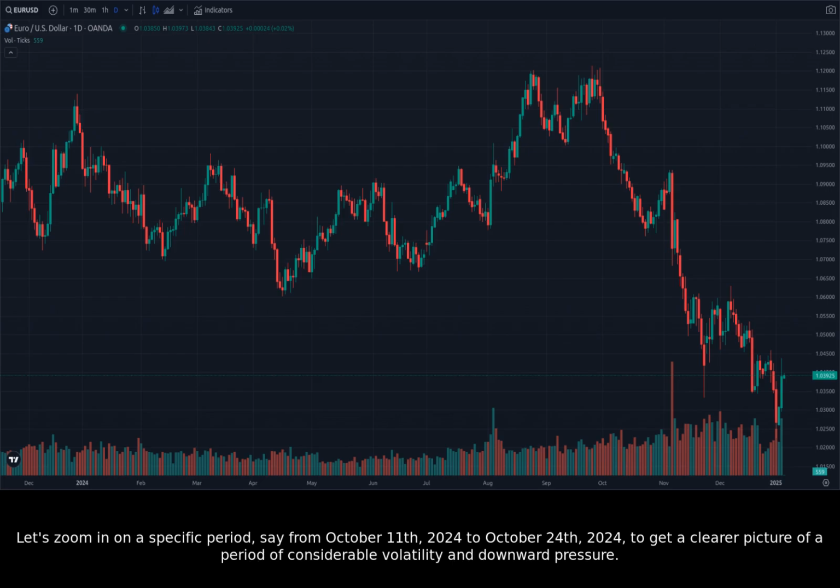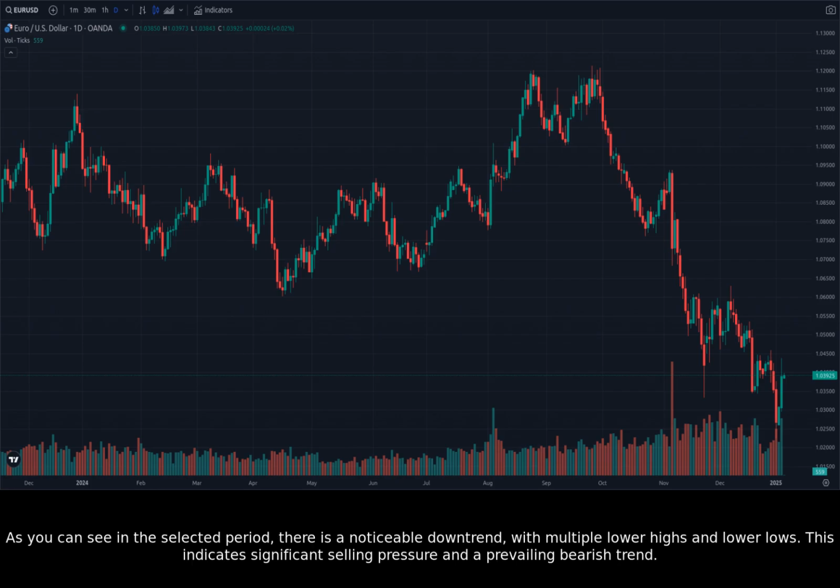Let's zoom in on a specific period, say from October 11th, 2024 to October 24th, 2024, to get a clearer picture of a period of considerable volatility and downward pressure. As you can see in the selected period, there is a noticeable downtrend, with multiple lower highs and lower lows. This indicates significant selling pressure and a prevailing bearish trend.